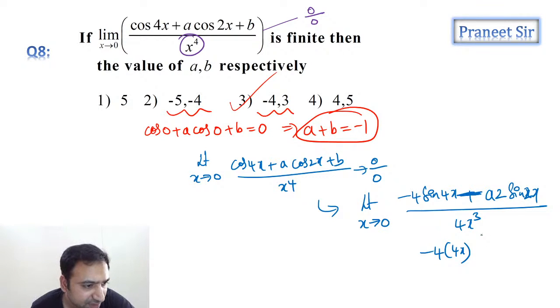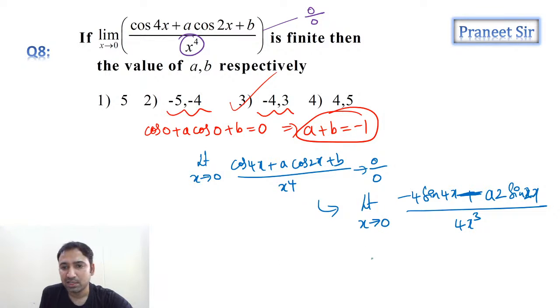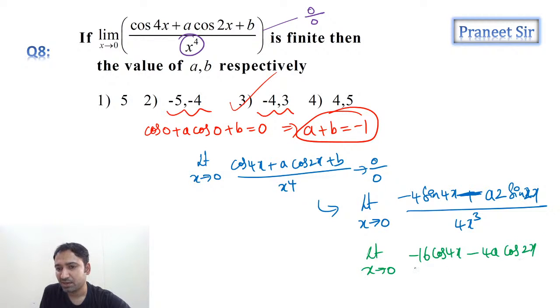Clear na? Can we use L'Hospital rule? Yes, you can use L'Hospital rule. That's what we are using, na. So now apply L'Hospital rule again, guys. Let's see what we get. If you apply L'Hospital rule again, limit x tending to 0, in the numerator we are getting minus 16 cos 4x minus 4a cos 2x, by the denominator 12x square, guys.